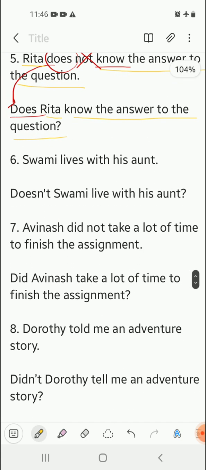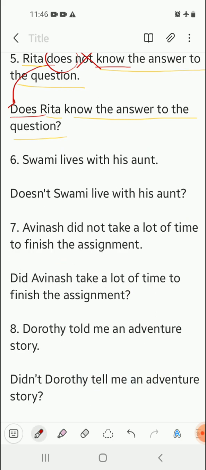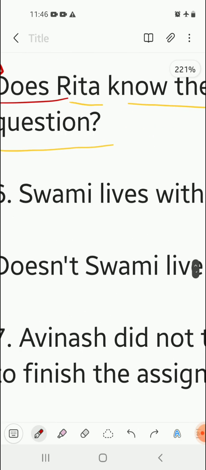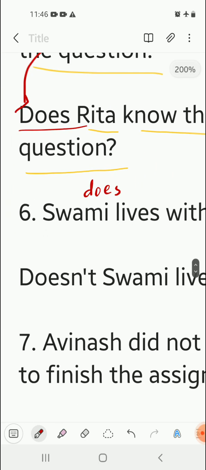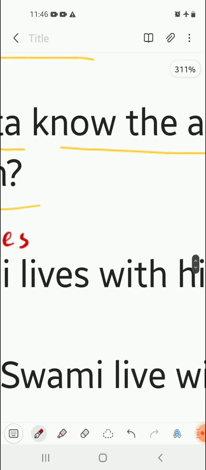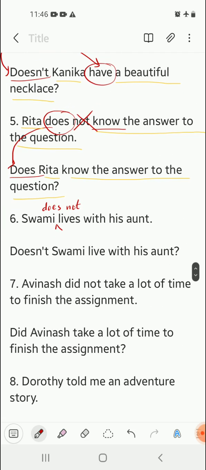Next. Swami lives with his aunt. Over here, there is no be form of verb. There is only a main verb, that is lives. So we have to add does because Swami is a singular subject. So we will add does. Here it is a positive sentence, so we are going to write not in order to make it negative. So it becomes Swami does not lives with his aunt.